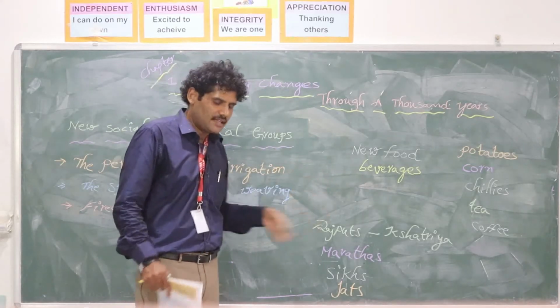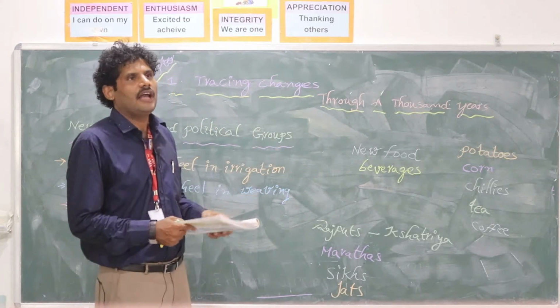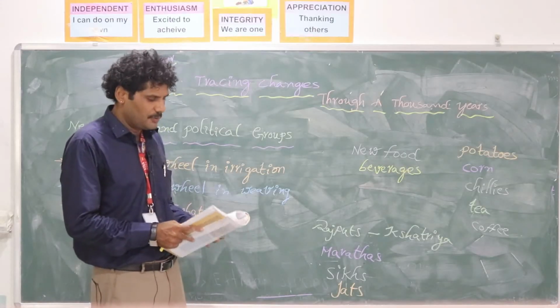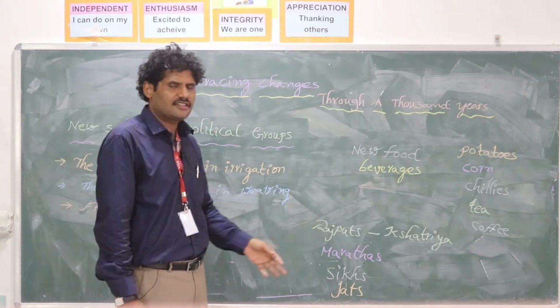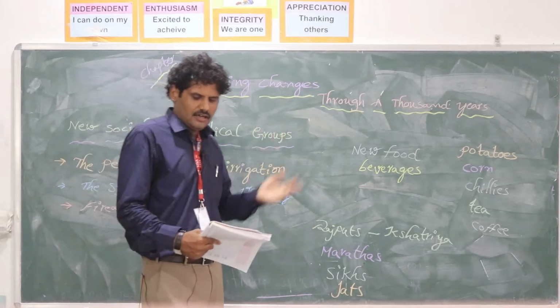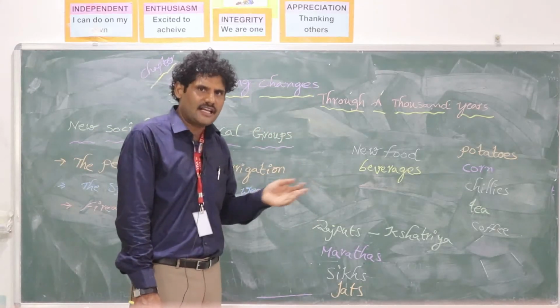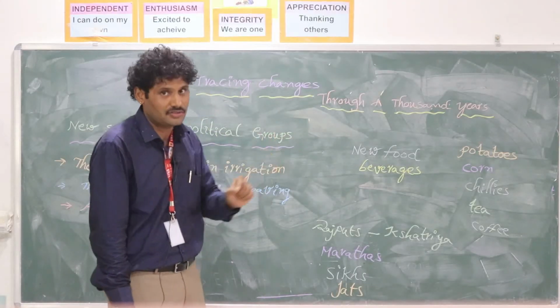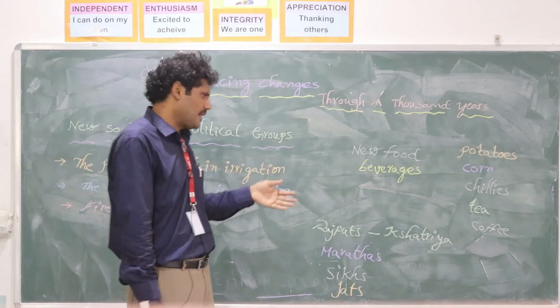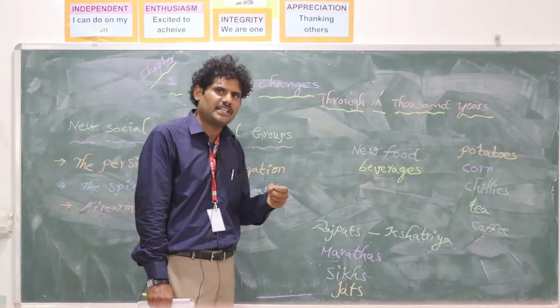So these are the communities, and not only that, along with the Rajputs there were the remaining ones, like Marathas, Sikhs, Jats, Ahoms, and Kayasthas. Kayasthas were usually the scribes, who wrote the manuscripts, as I said. They all became very prominent, and they dominated the societies.